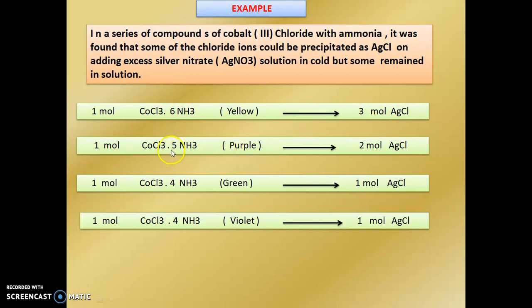This purple compound of cobalt gives 2 moles of AgCl, because here 3 plus 5, 8 ligands are there, and cobalt wants only 6 ligands. That's why 2 moles of AgCl are removed. The green compound gives 1 mole of AgCl, and the violet complex gives 1 mole of AgCl.